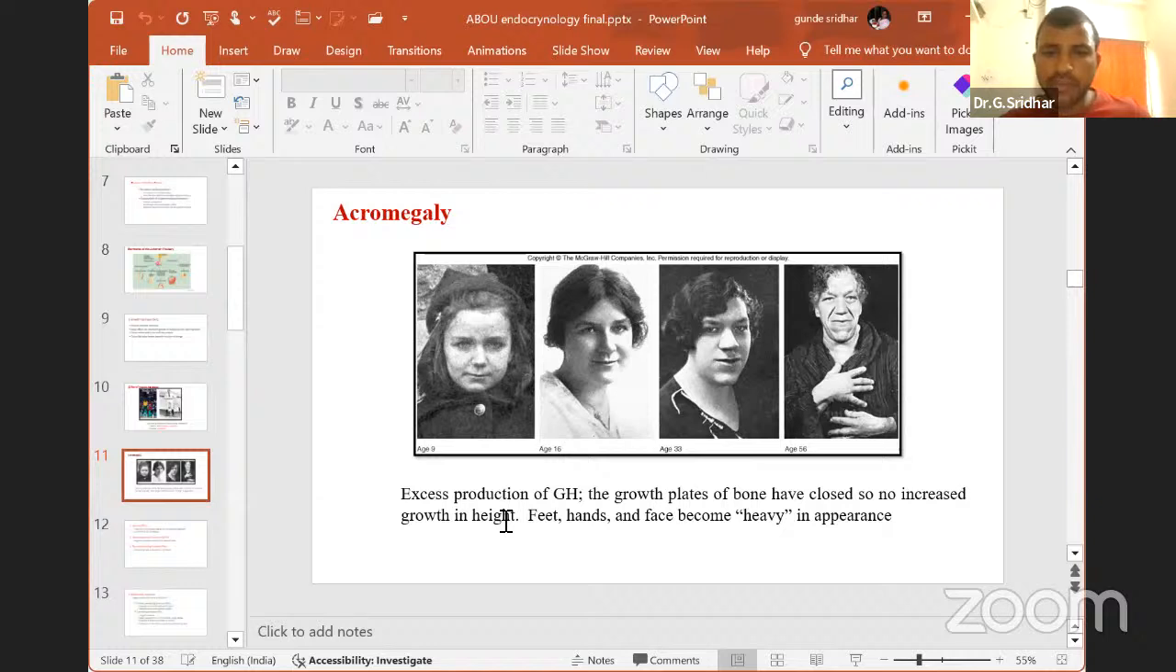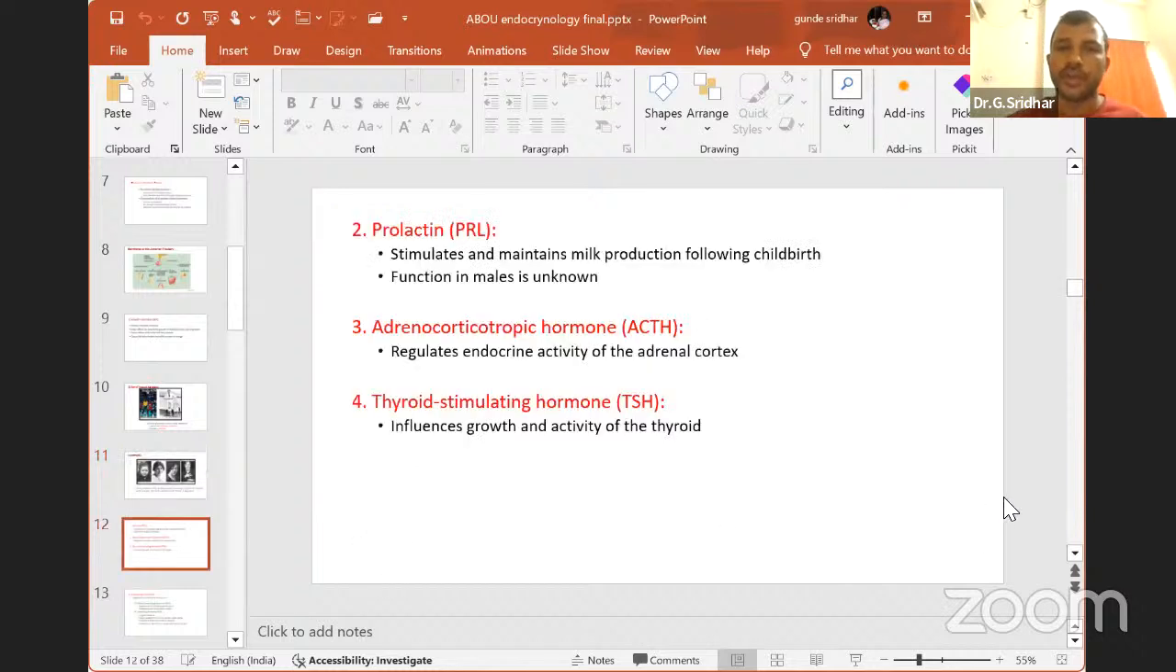That means with excess production of growth hormone, the growth plates of the bones have closed, so there is no increase. When there is no increase in growth of the bones or bone size, what will happen? They will form a plate-like structure. Then you can see the nails and finger structures as well as the face structure. Feet, hands, and face become heavy in appearance due to the high secretion of growth hormone.